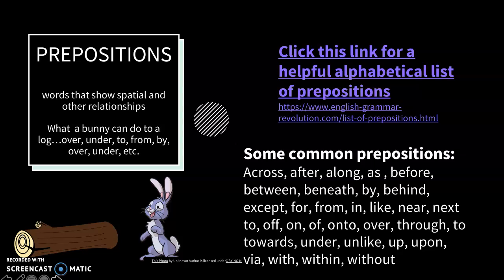All right, prepositions. Now these are an interesting little category of words. They show spatial relationships and other relationships. When I was a girl, we learned it this way. Anything a bunny can do to a log. Over, under, to, from, by, etc. So a bunny can be over a log, under a log. He can go to a log, run from a log, be by a log. He could go across the log, he could be beneath the log, between two logs, etc., etc.